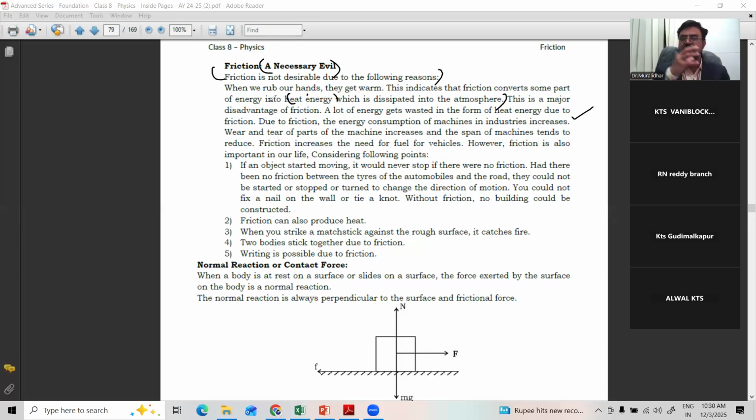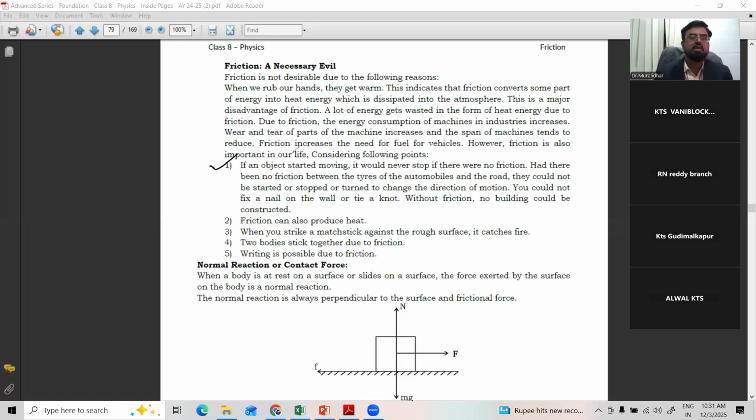Some energy is converted into heat and we are losing that. It may be in automobiles, cars, two-wheelers, everywhere the same. Because of that only we are consuming petrol. So the greater the frictional force of the vehicle, the greater the petrol consumption. But not only those evil effects, we have some importance also, some advantages also.